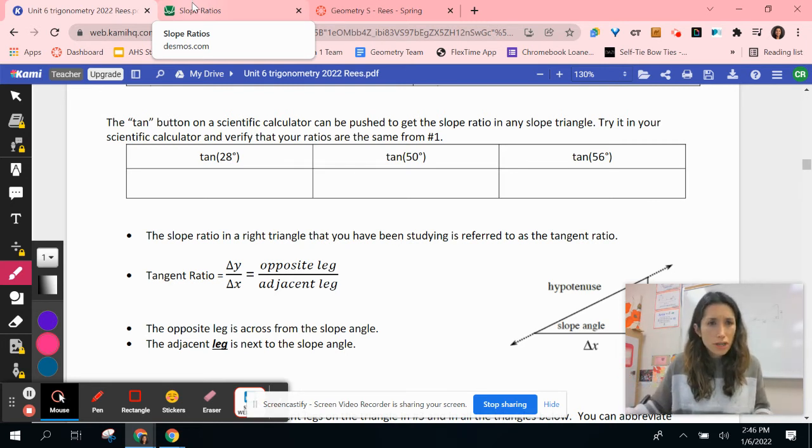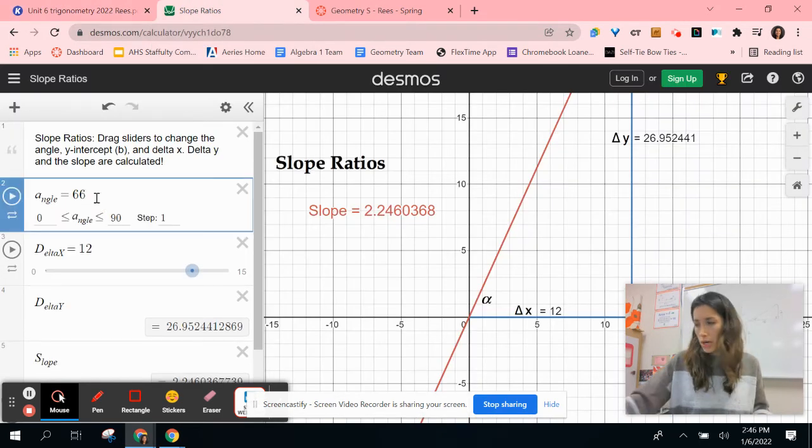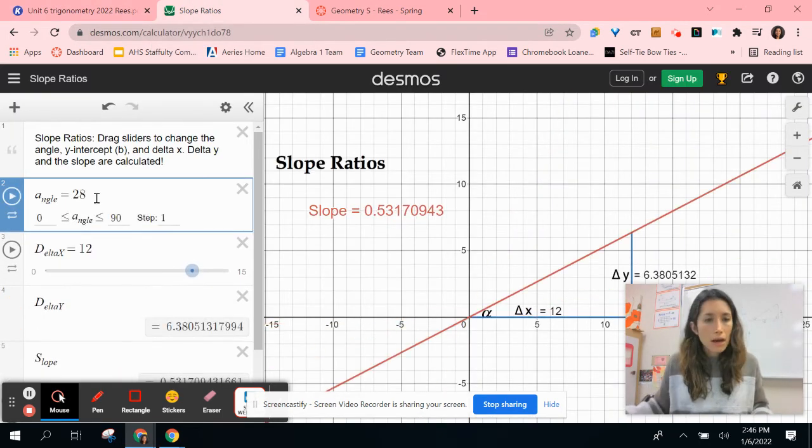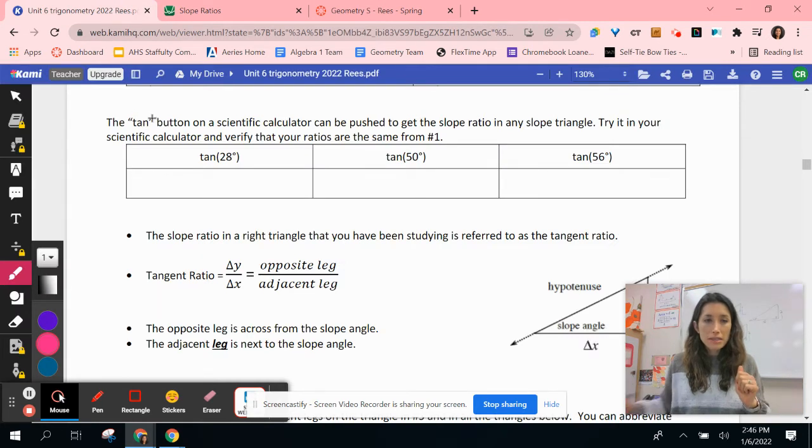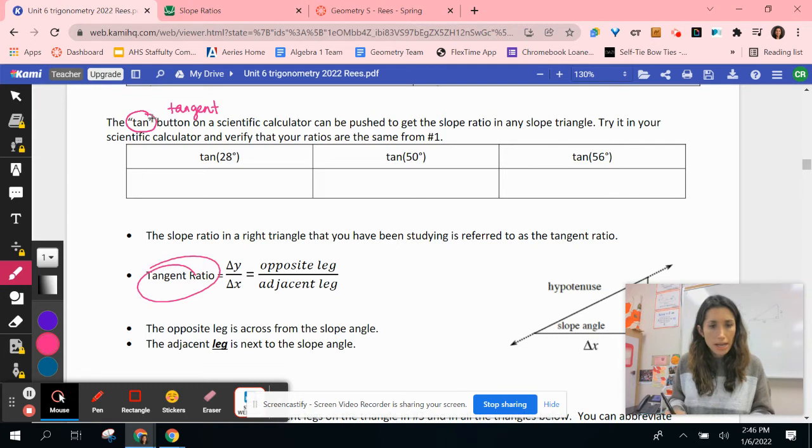Remember our slope ratio of 28 degrees. Let's move this to 28. Our ratio for that, we said, was 0.531. Well, that is a number that's also stored in our calculator. So on your calculator, you are going to locate this tan button. Tan is short for tangent. And tangent is a special type of ratio, where we're basically dividing two sides by each other in a right triangle.